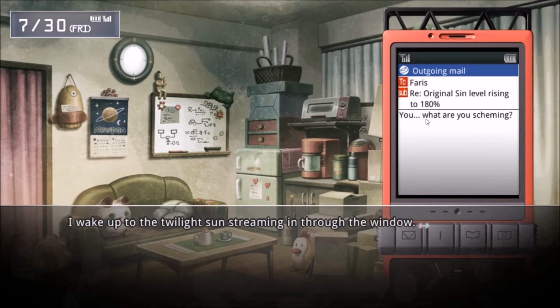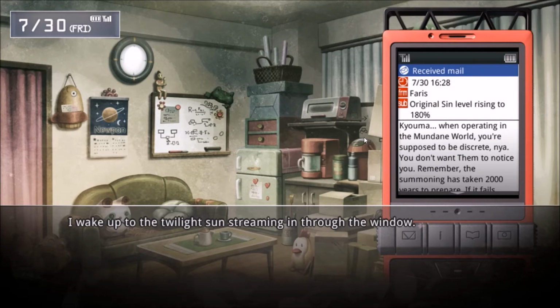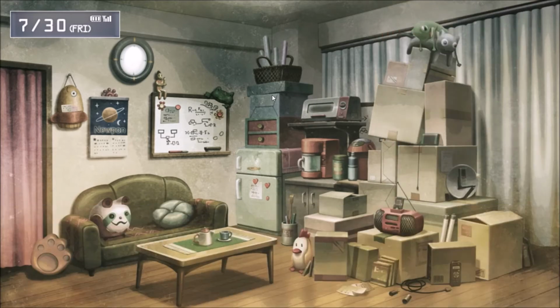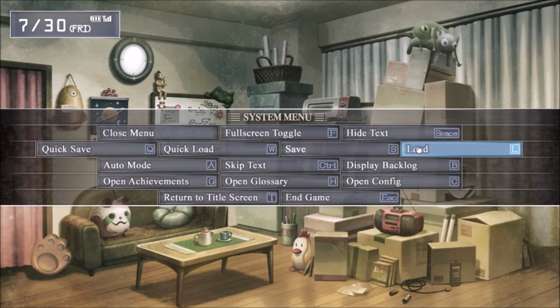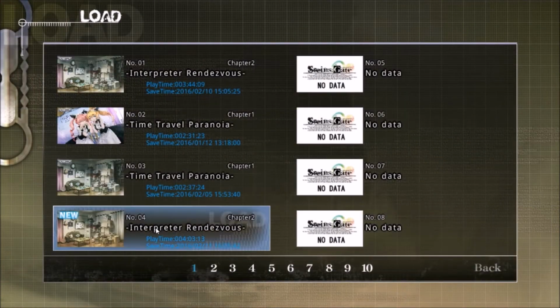Let's look at this. What are you scheming? I think I'm going to look at all the options. Oh gosh. Jeez, that's obnoxious. Let's load that save back, and let's look at the other ones.